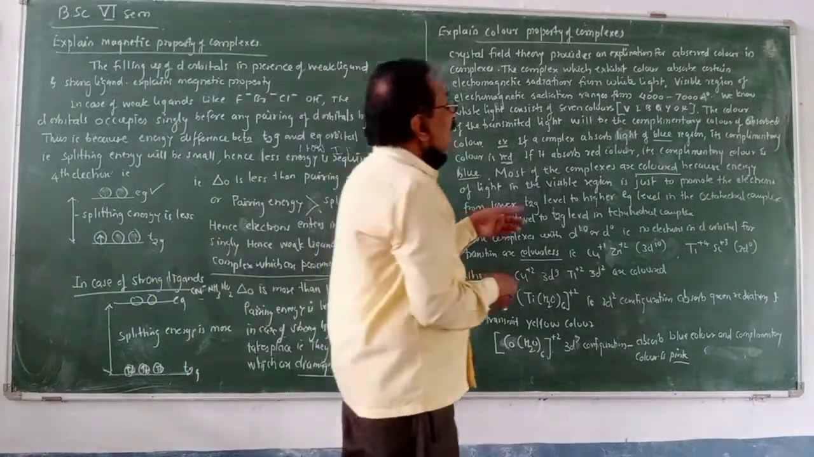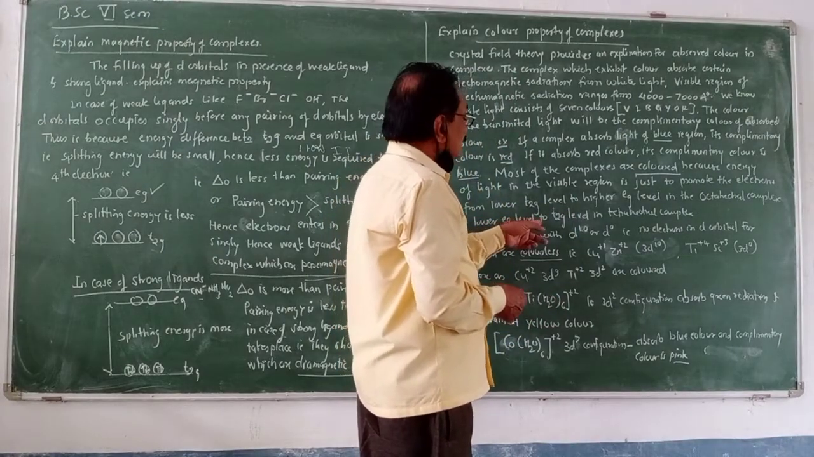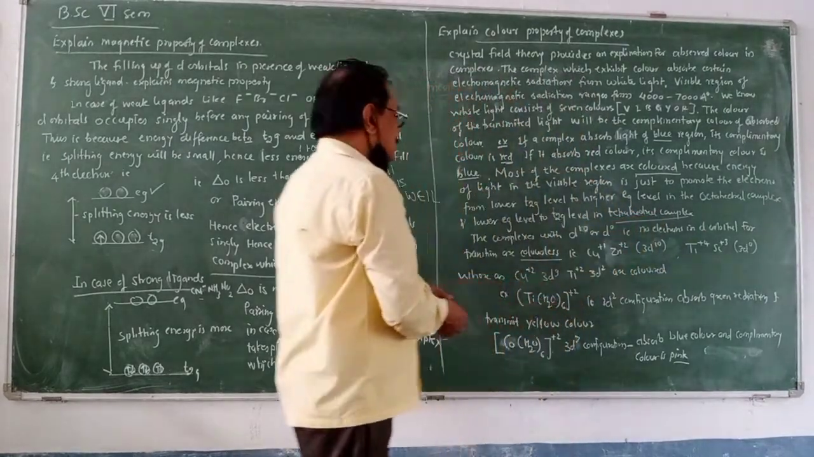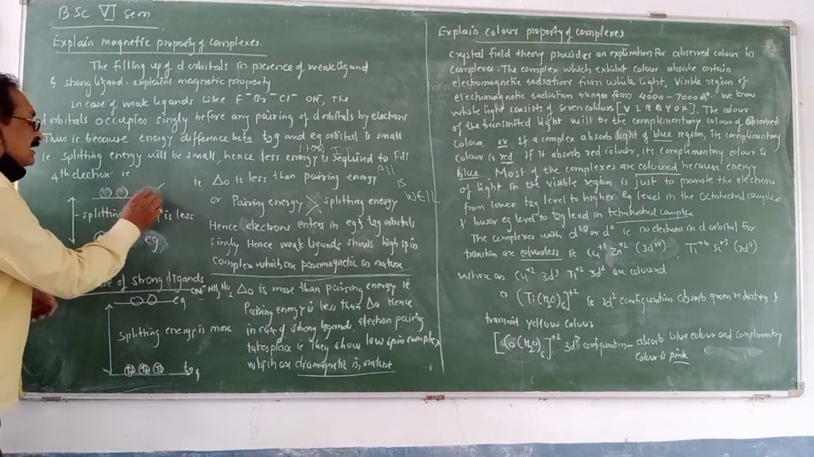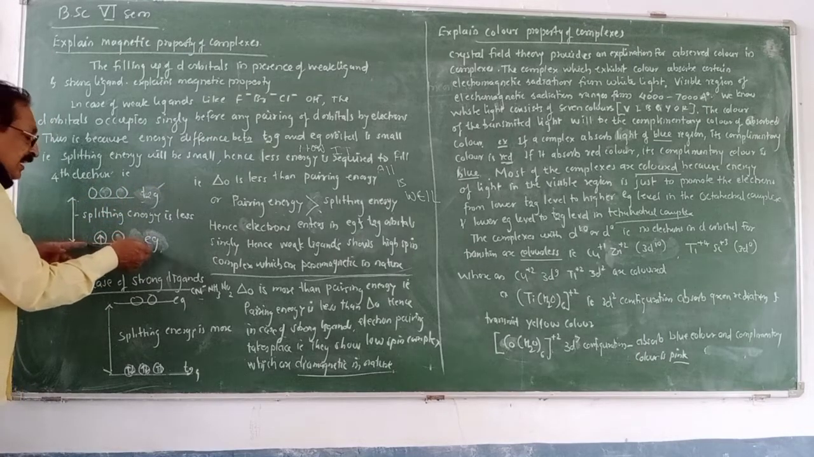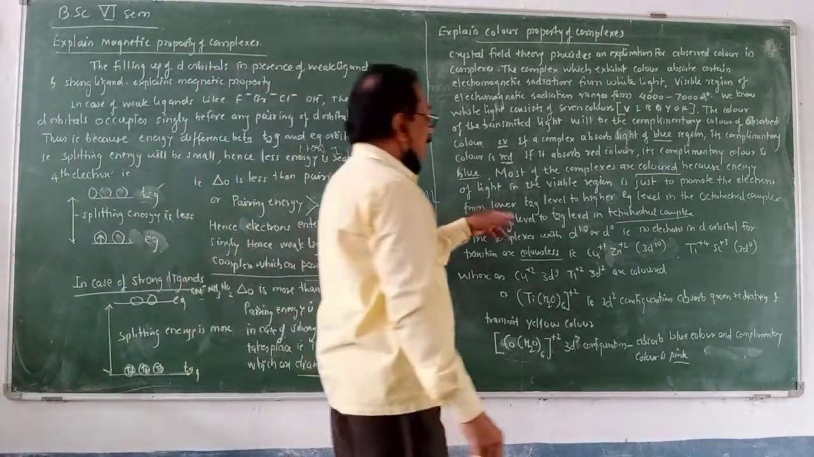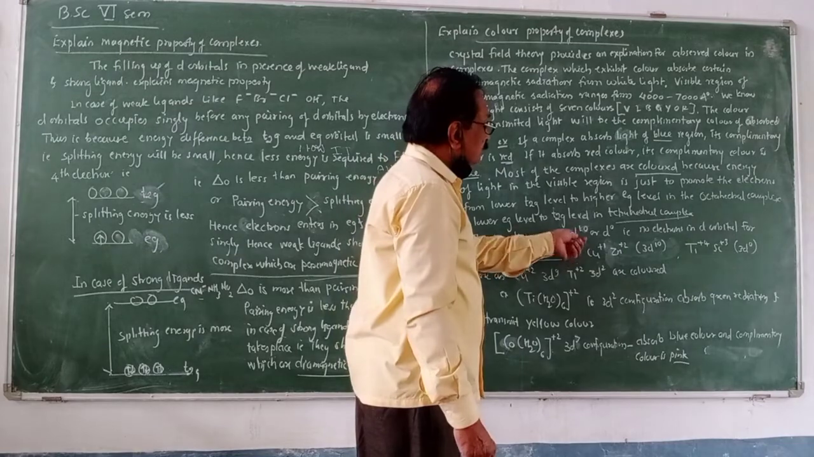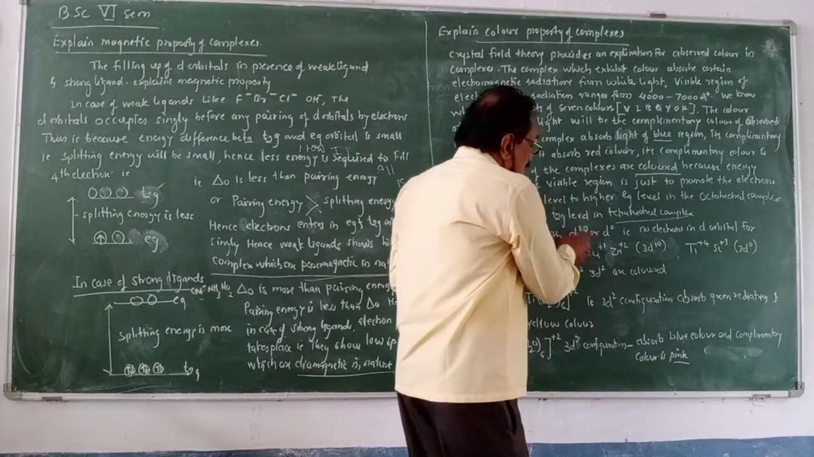But in case of tetrahedral complex, what happens? The electron from the lower e level is promoted to a t2 level in the tetrahedral complex. And we know in case of tetrahedral complex, this is the e energy level and this one is the t2 energy level. What happens? The electron from the lower e energy level is promoted to the t2 energy level in case of tetrahedral complex.